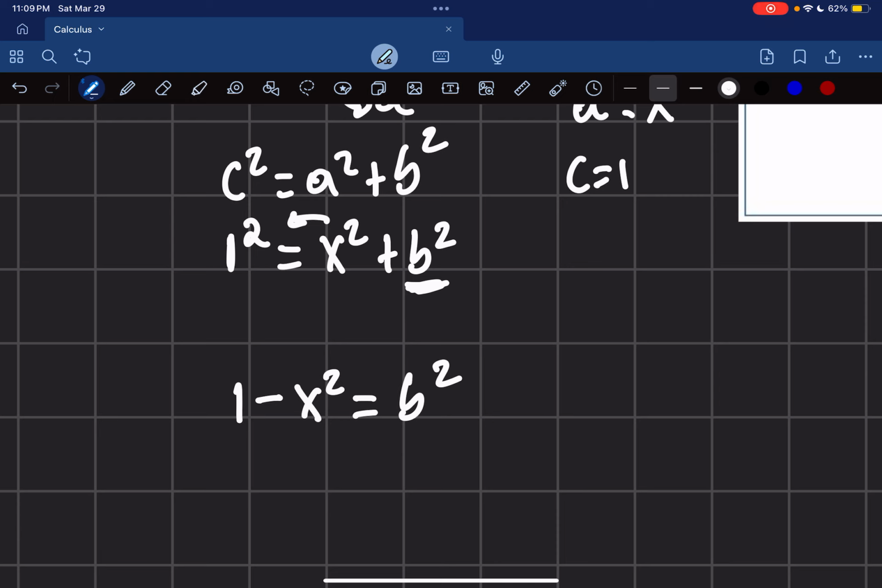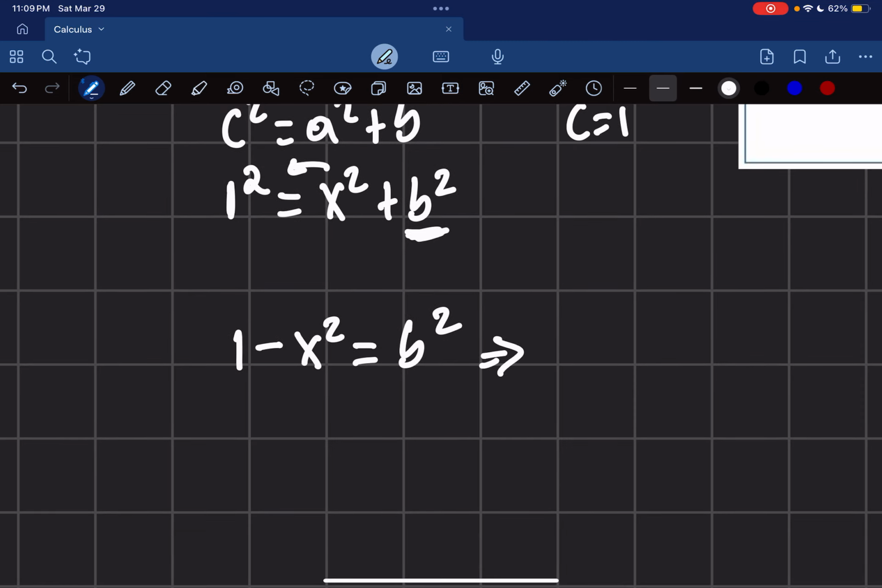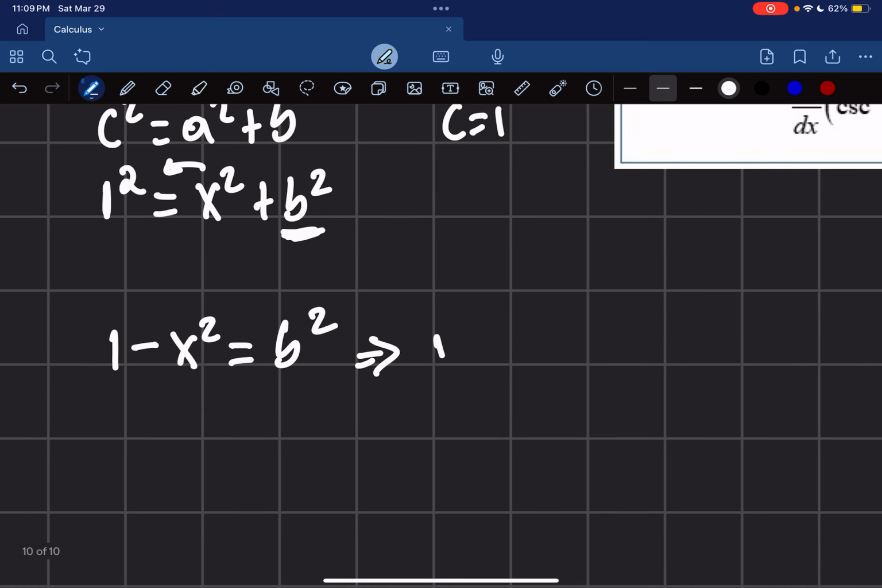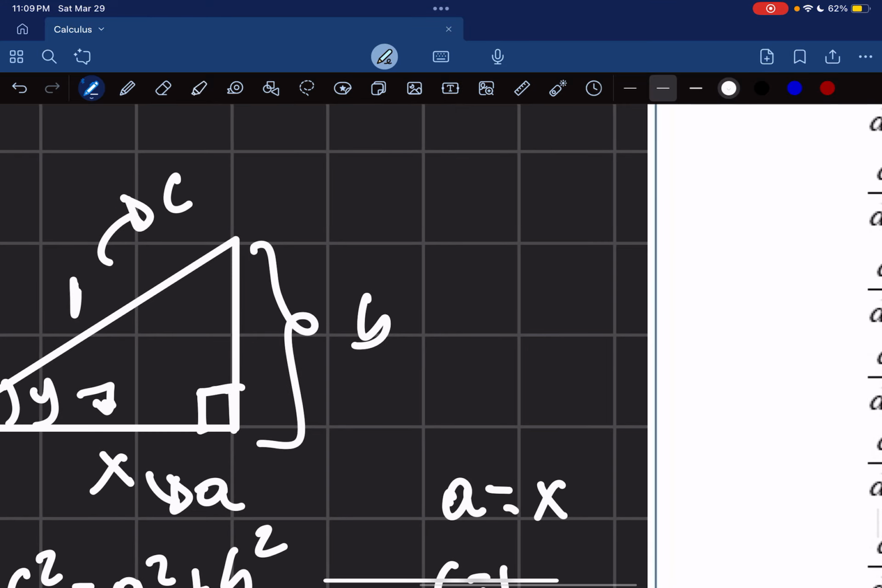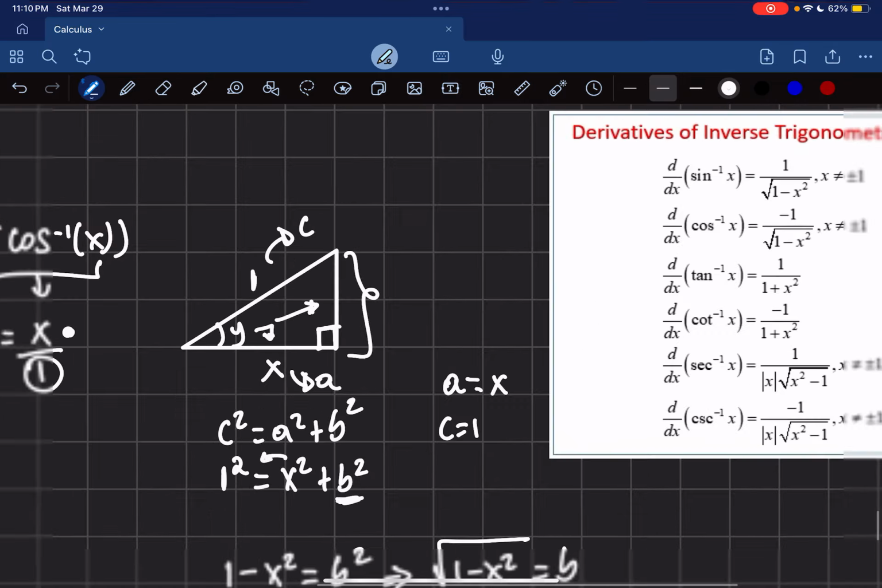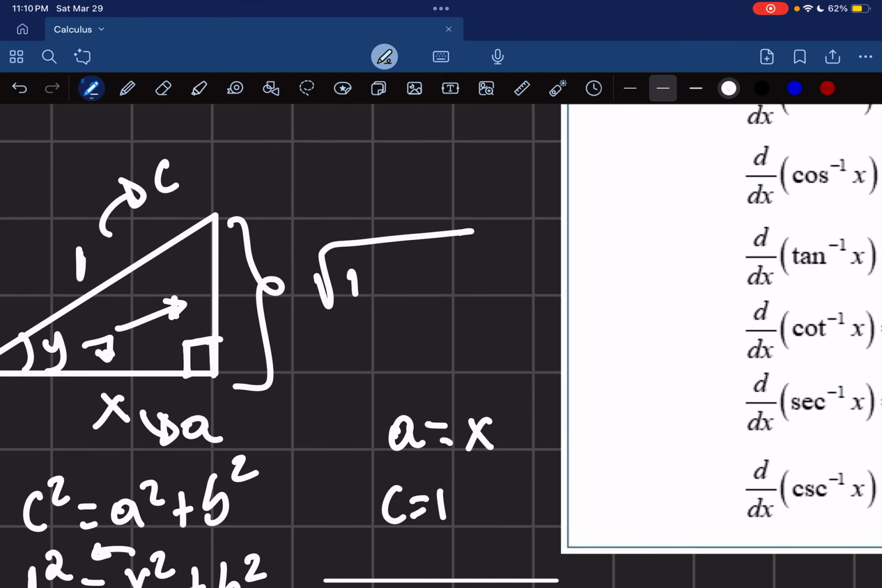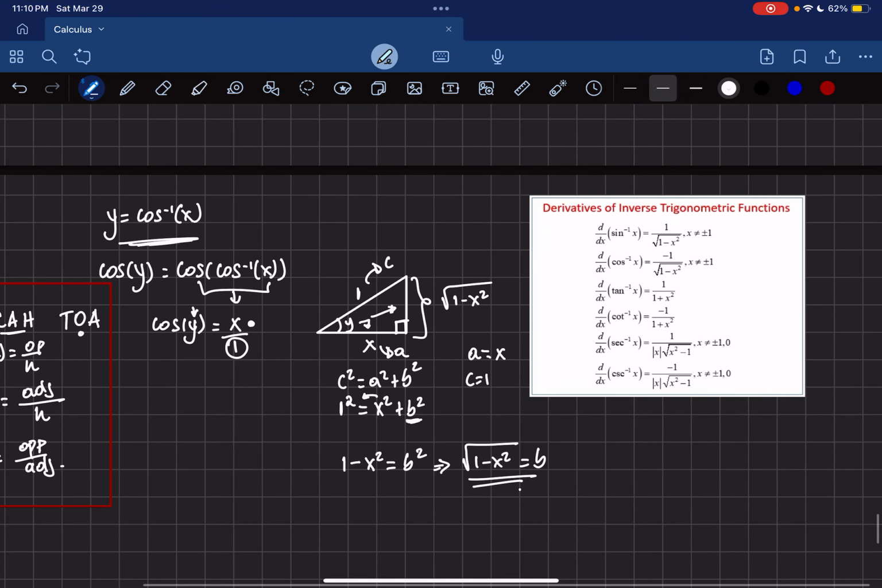But remember, I said I wanted to find b. So what do I need to do next? I want to get rid of this power here, so I'm going to take the square root of both sides. So I end up with the square root of 1 minus x squared is equal to b. Lovely. So that means that this side, which is the side opposite to the angle, I can rewrite as the square root of 1 minus x squared. Lovely. So for my triangle, I'm all set.